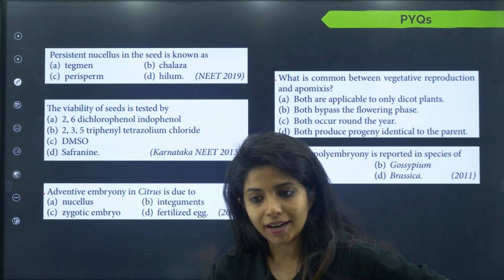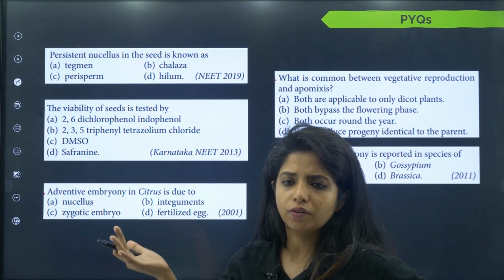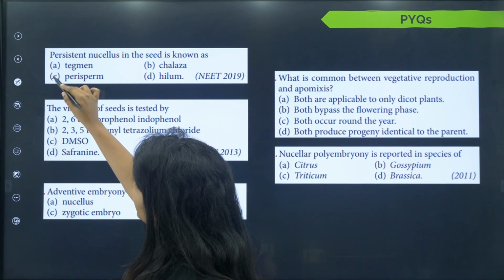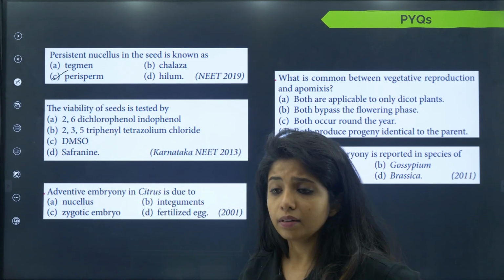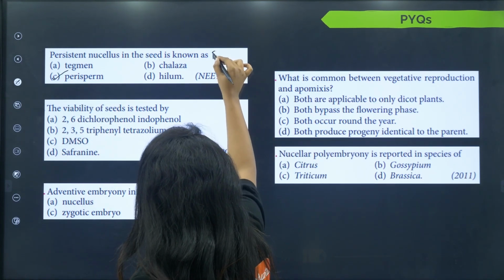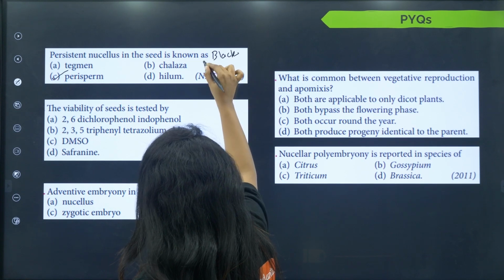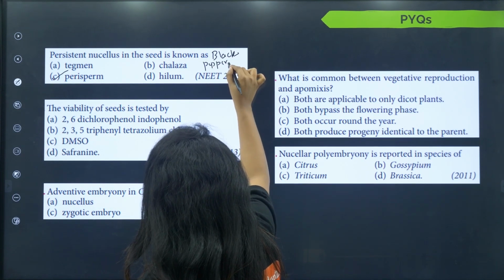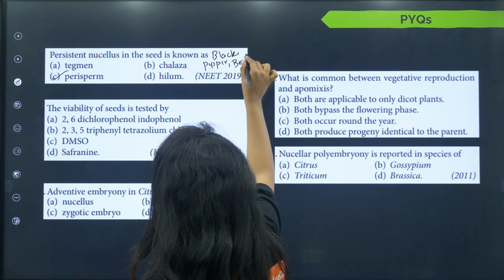So, nucellus is there, it is persistent, and it is going to provide nourishment if needed. This will be known as, children, perisperm. Example is very much important, children. Black pepper, and then what do we have? Beet. These are the examples.